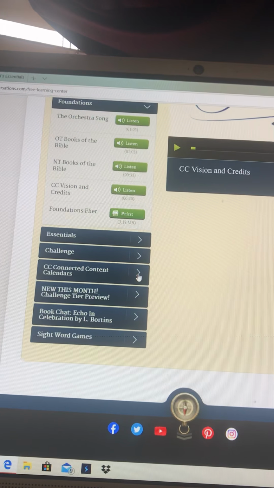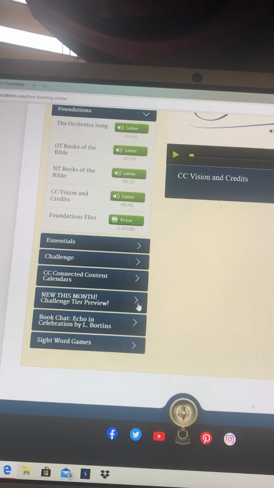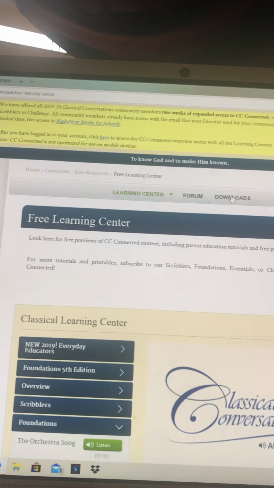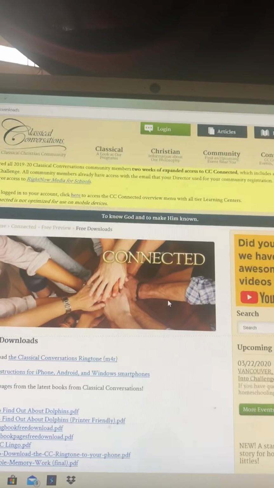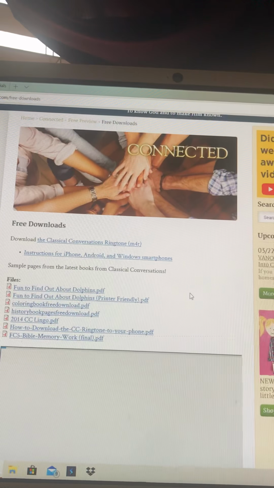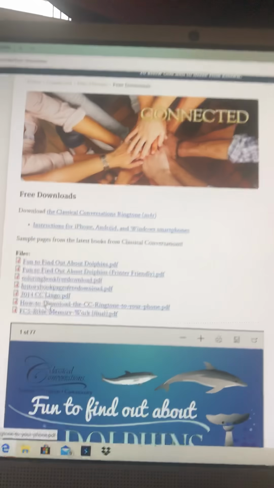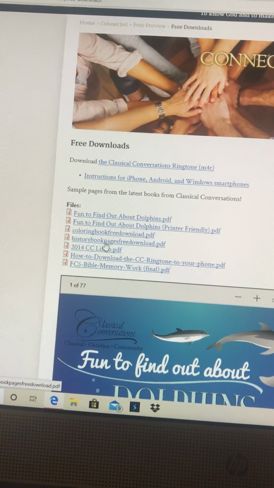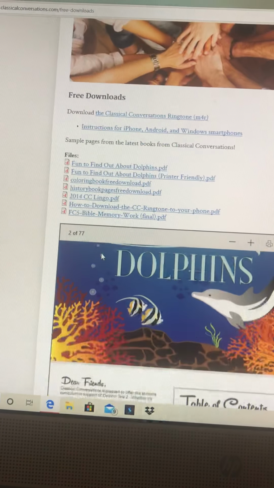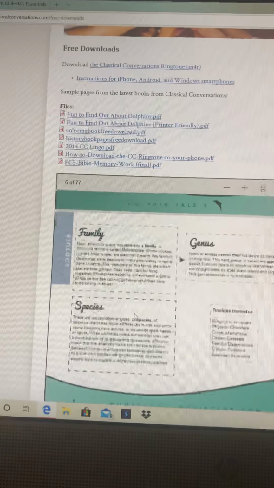CC Connected content and calendars. Not something that I was thinking about showing you. Then we have downloads. And let's see what they've made available right now. It looks like these things right here on the downloads are some of the things that we have, this is actually on the Scribblers tier.